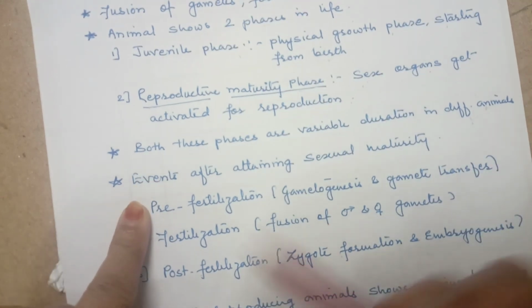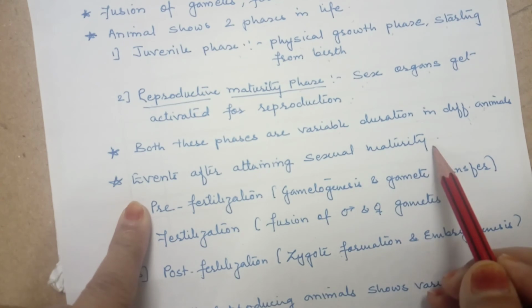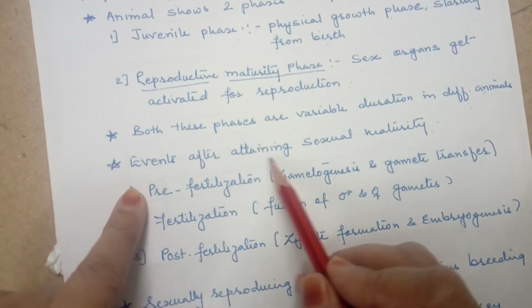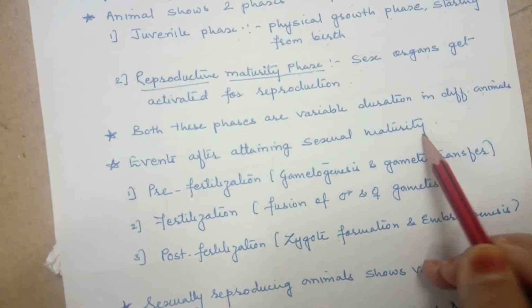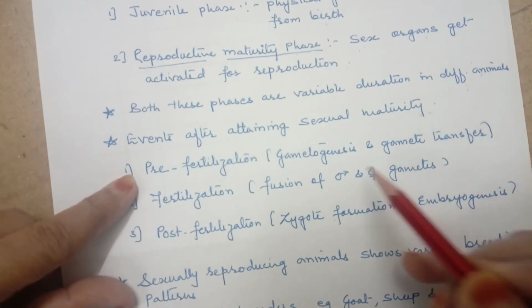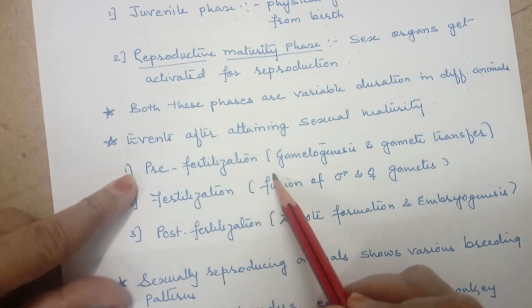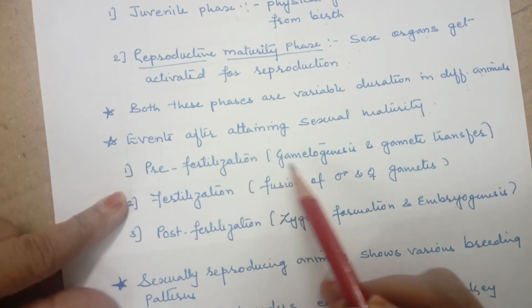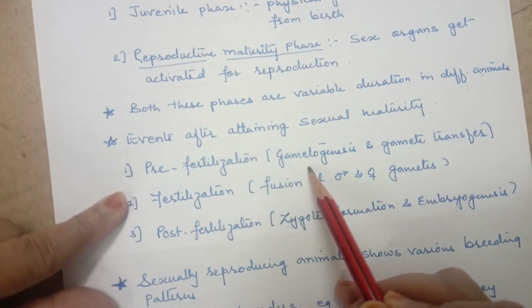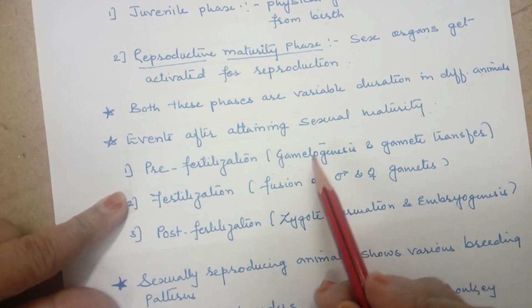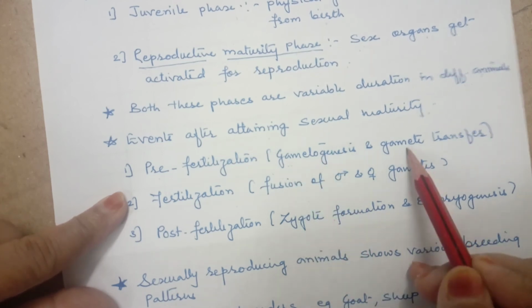Now after attaining sexual maturity, all organisms show certain events, certain steps. The first step is the pre-fertilization step, in which the organism starts synthesizing or developing gametes.